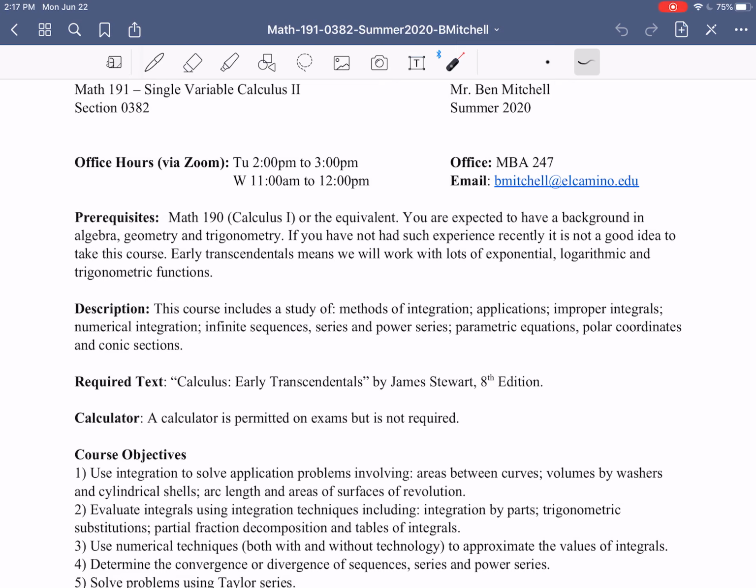In this class, in 191, we're going to be really talking a lot about accumulation. We're going to be accumulating an infinite amount of infinitesimally small things. And we'll investigate that through these concepts called improper integrals, and then again when we get to sequences and series.